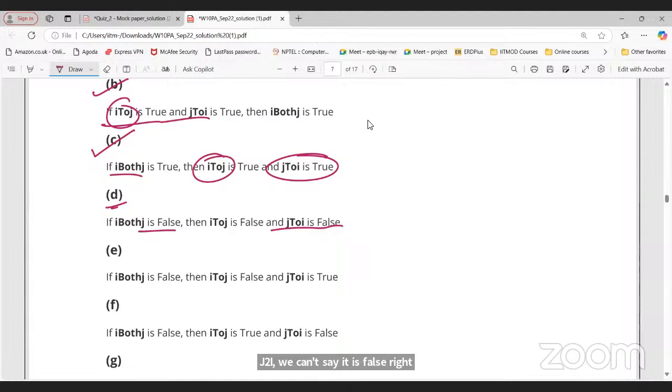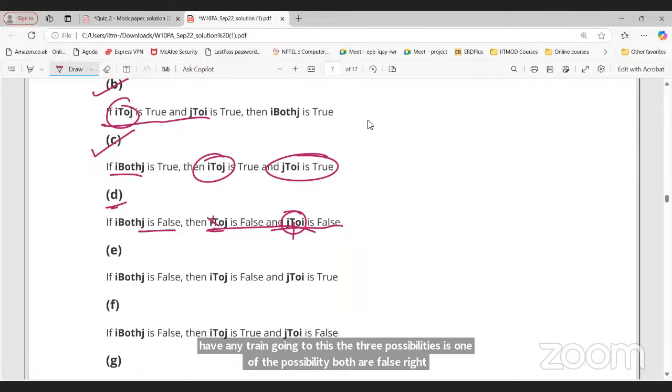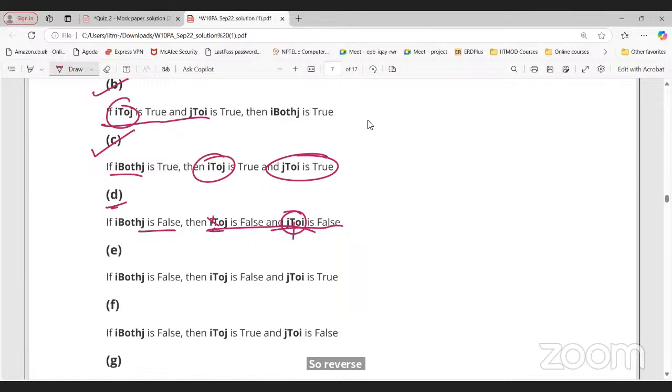Yeah, so there are three possibilities for false. Either we have a train for this but not for that, or we have a train for that but not for this, or we don't have any train going either way. This is one of the possibilities, where both are false, right? The reverse is true. If i to j is false and j to i is false, then we can say i both j is false.